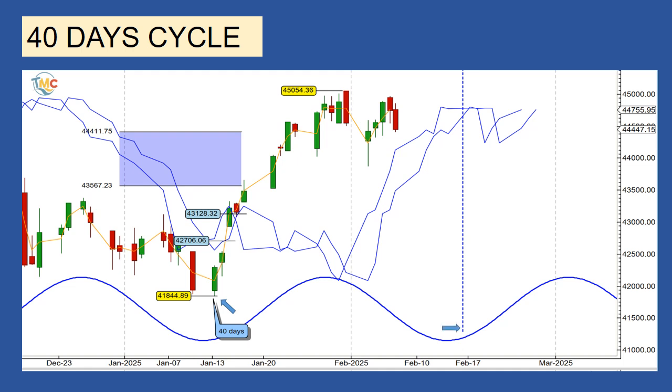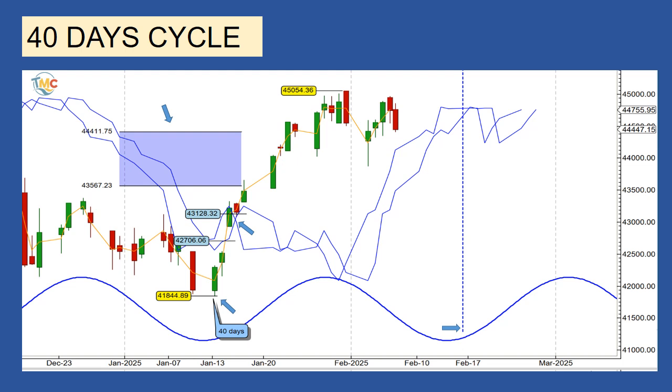On January 16, the Dow Jones Industrial Average crossed above its cycle lines at 42,706 and 43,128. At the same time, the crossing provided a target zone between 44,411 and 43,567. The next day, the Dow Jones Industrial Average entered the target zone and continued its rally to the 45,054 high, short of 19.27 points to make a new all-time high.